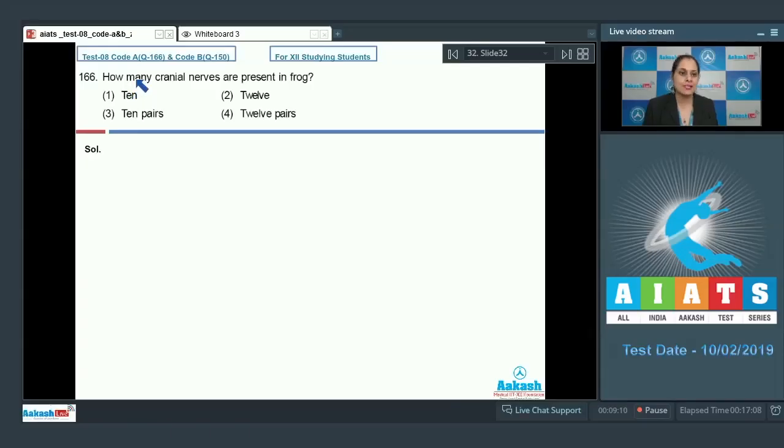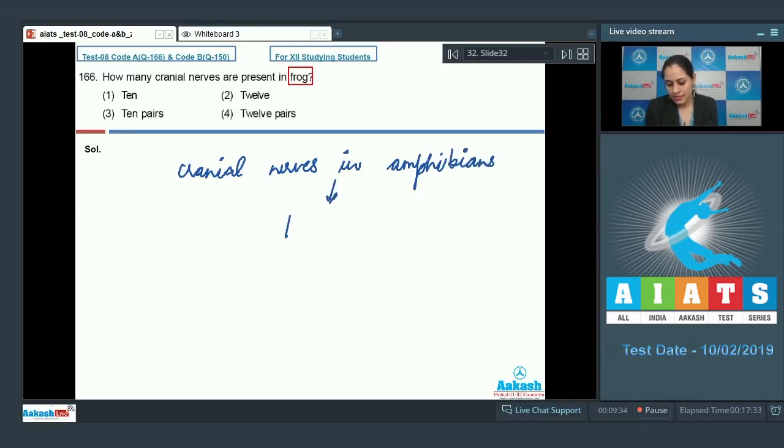Question number 166. How many cranial nerves are present in frog? We know that frog is an amphibian, it's an anamniote, and the number of cranial nerves in amphibians is 10 pairs. The last cranial nerve present in amphibians is the vagus nerve. Spinal accessory and hypoglossal nerves are absent in amphibians. So, a total of 10 pairs of cranial nerves are present in frog.